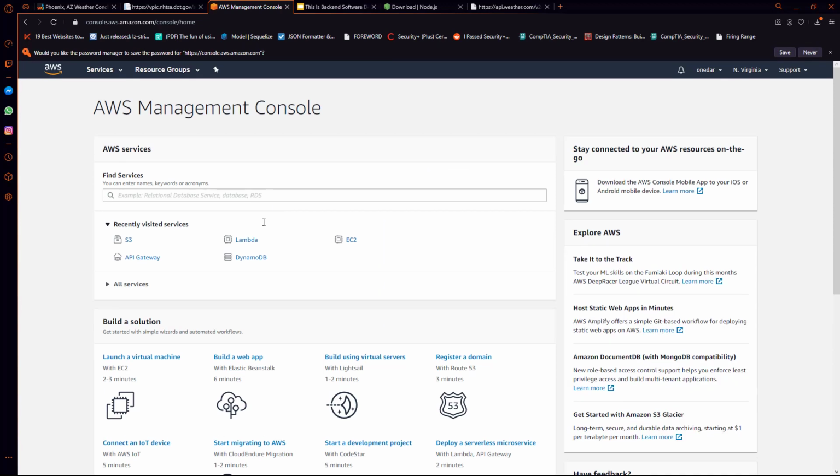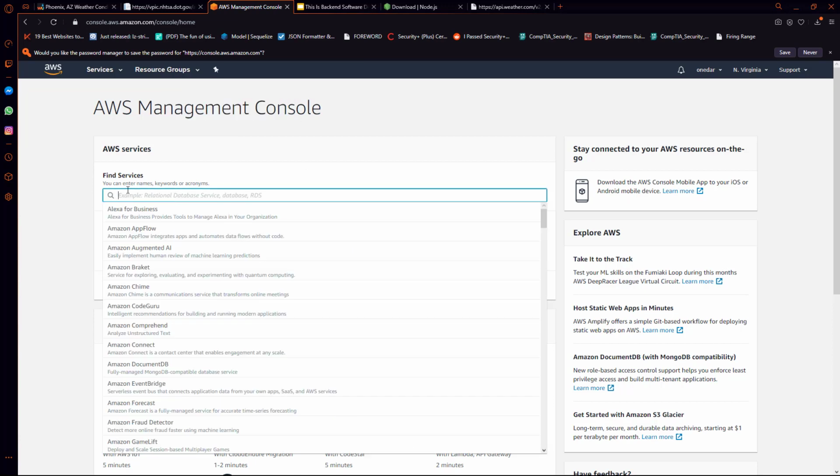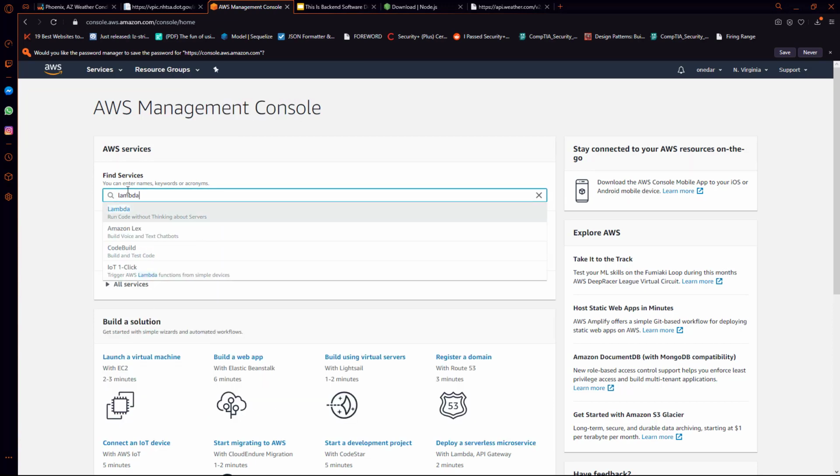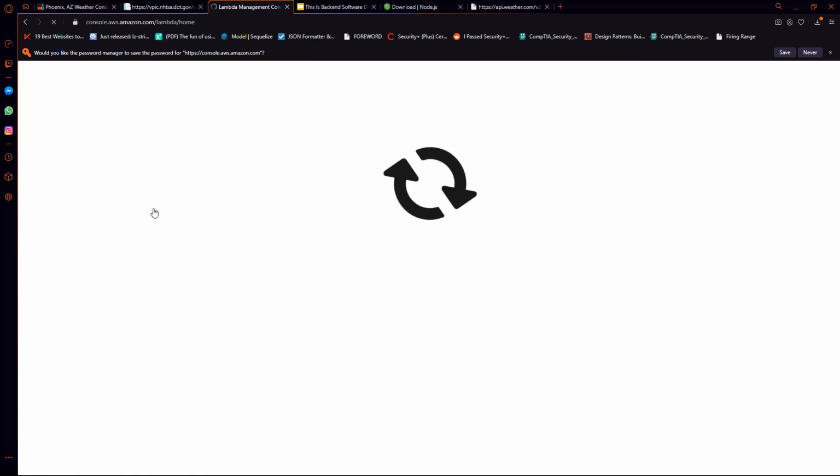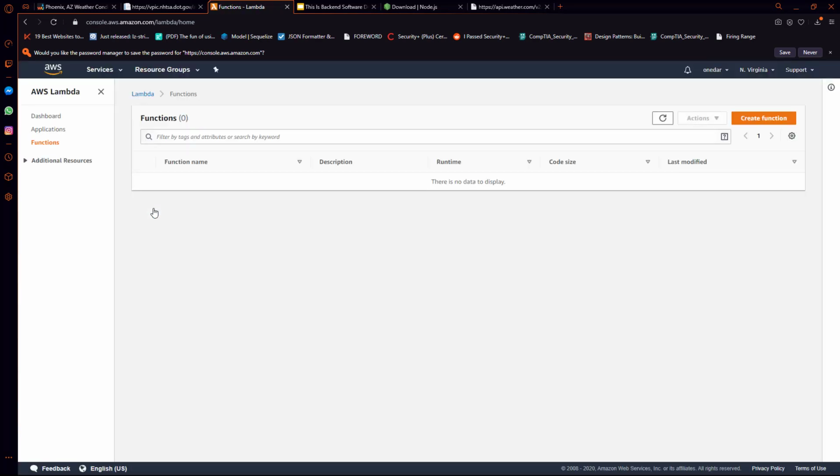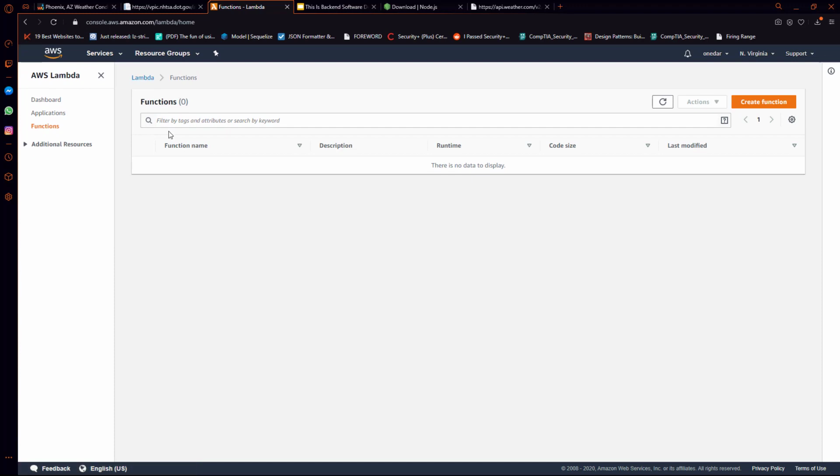Okay, and here we are in the AWS Management Console. The thing that you'll want to do here is just look for Lambda. AWS Lambda, that's what we care about. So this is the AWS Lambda interface, and right now we don't have any functions. What we want to do is just start off by creating a function.